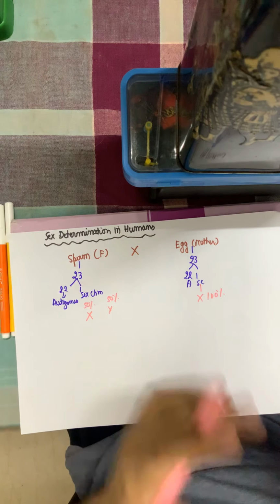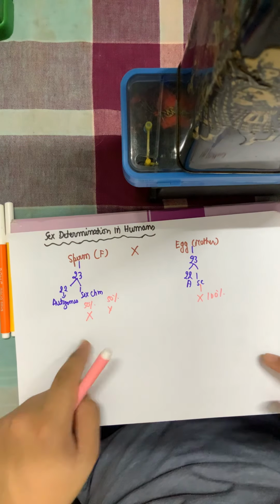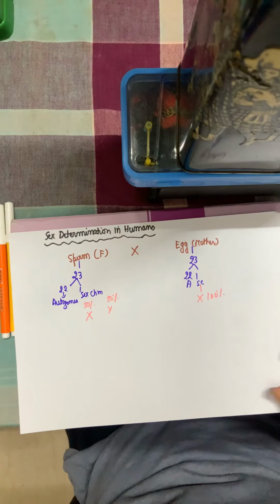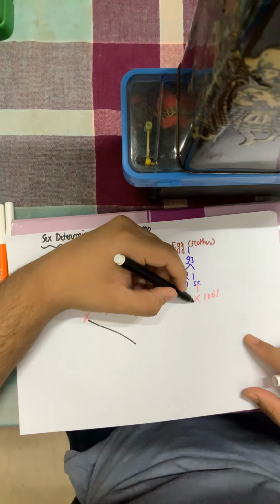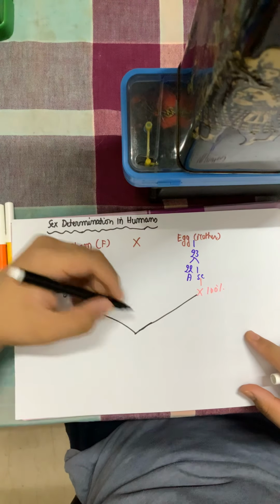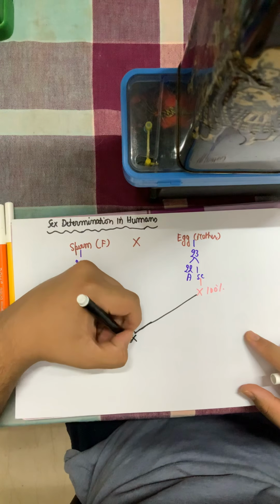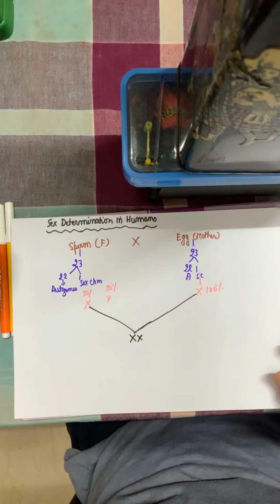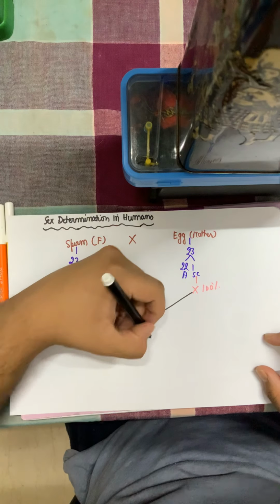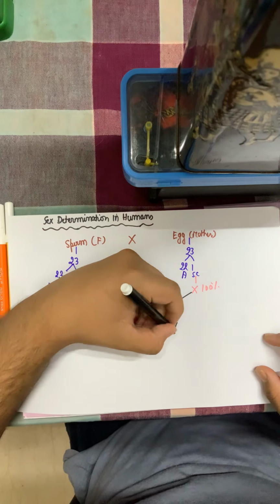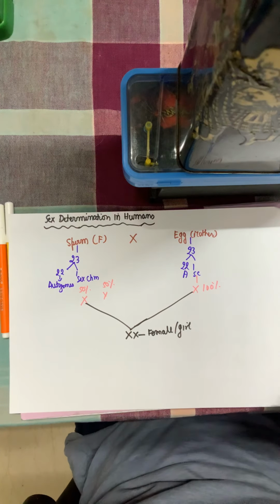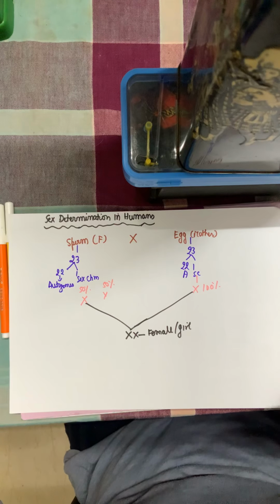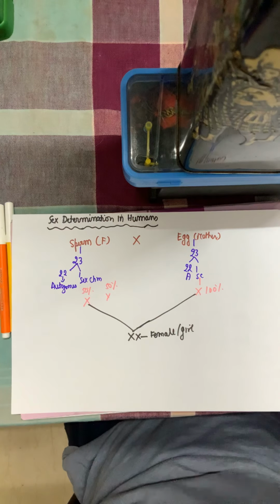Now let us suppose that the X chromosome from the father has fused with the X chromosome of the mother. That means XX during sexual reproduction, X from here and X from here. So what will the child have? X and X. XX will be the sex chromosome of the child, and XX gives you the female, that means the girl child. Fine. For the girl child, the father has to give the X chromosome, which is again by luck only. Which chromosome will fertilize the egg is by luck. It has a 50% chance. And the mother always will give X.